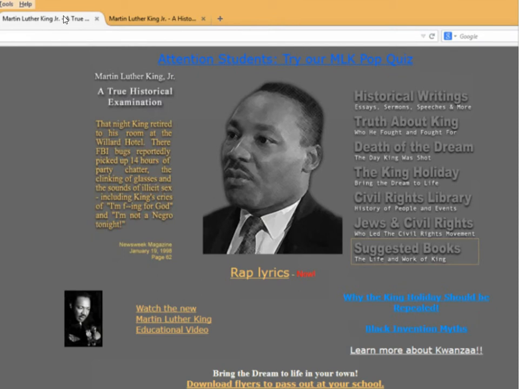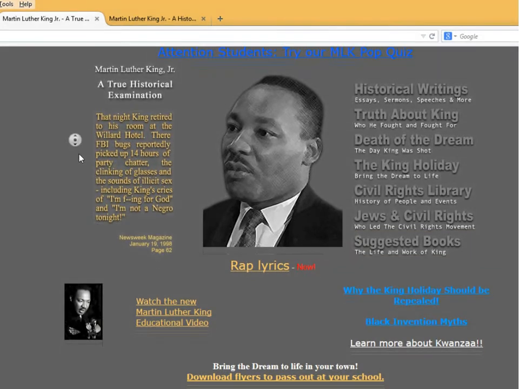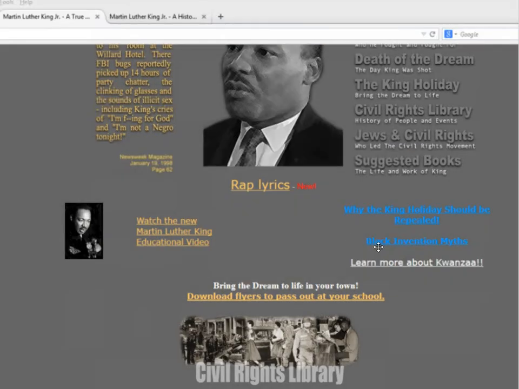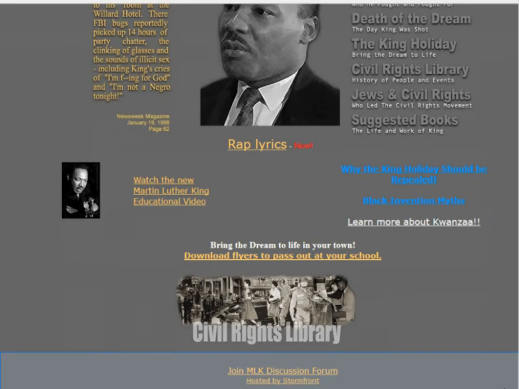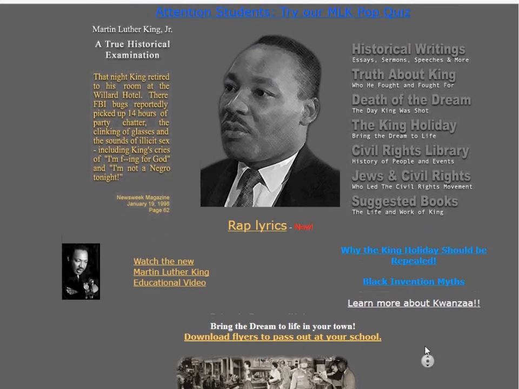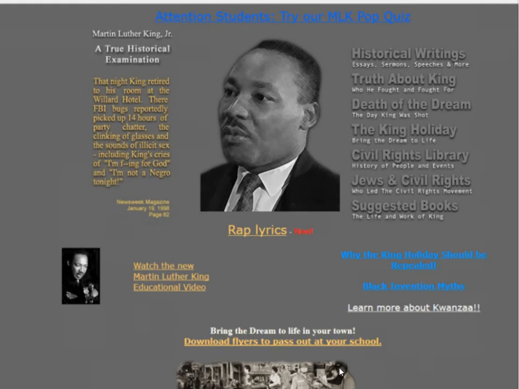Lastly, if we look back on the main page and examine who the author or the organization that sponsors it is, we will see that at the bottom of the page it says hosted by Stormfront, which is a neo-Nazi group, a hate group, which suggests that this information is biased and not reliable.